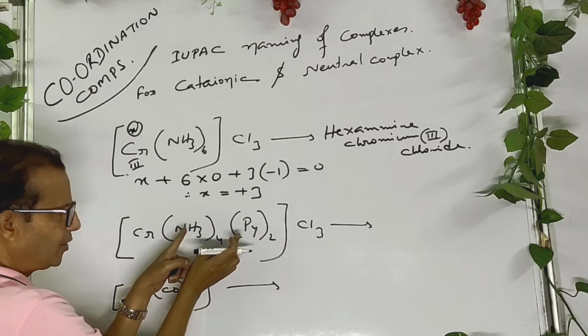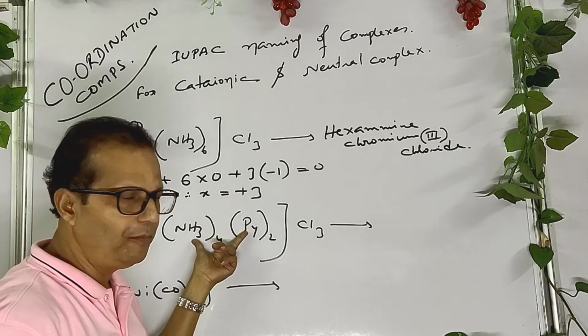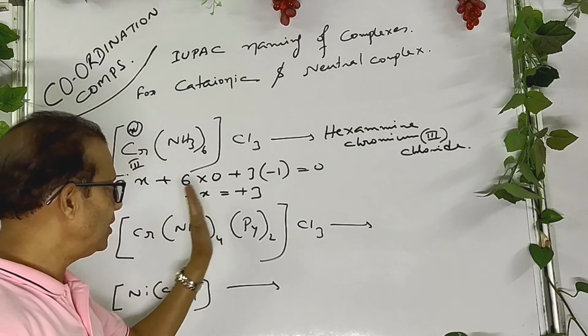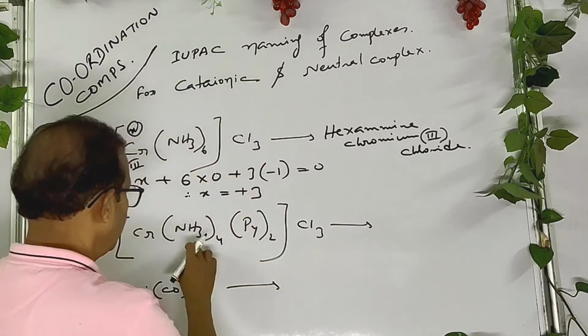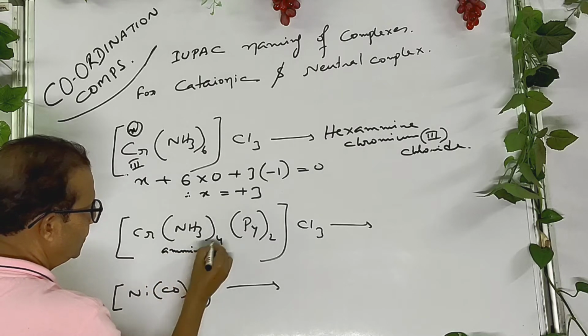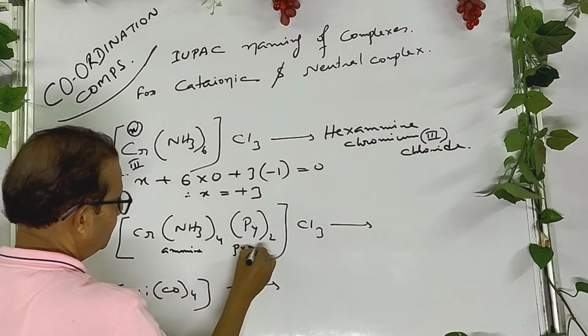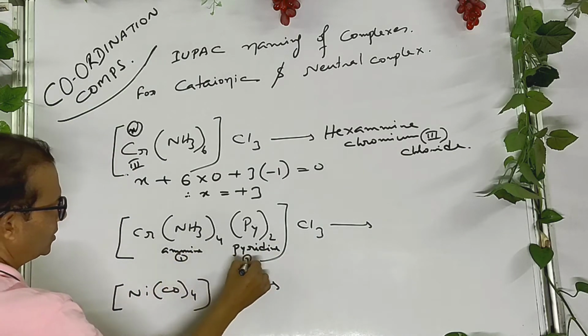How do you write? See, this is a heteroleptic complex. In case of heteroleptic complex where there are different ligands, write their names in alphabetical order. This is ammine. This is pyridine. So A comes first, then this.